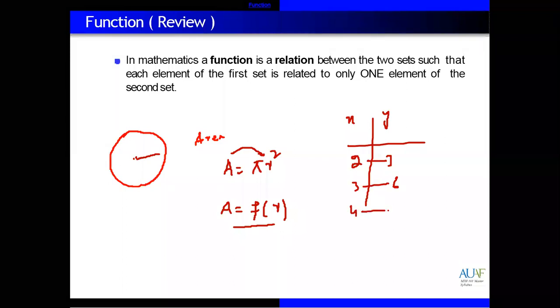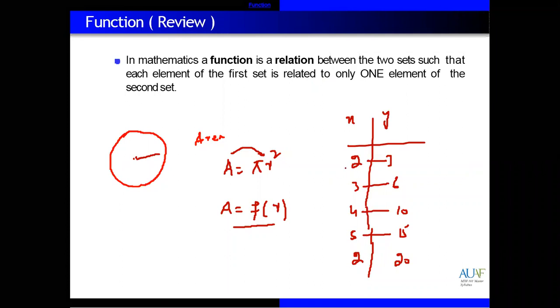We have 4 related with 10, and 5 related with, let's suppose, 15. So each is related with only one element. It's not possible that we again have 2 related with another number like 20. Then it's a relation but not a function.